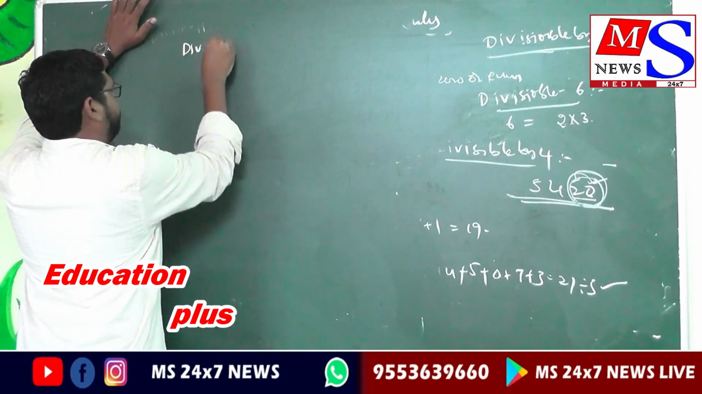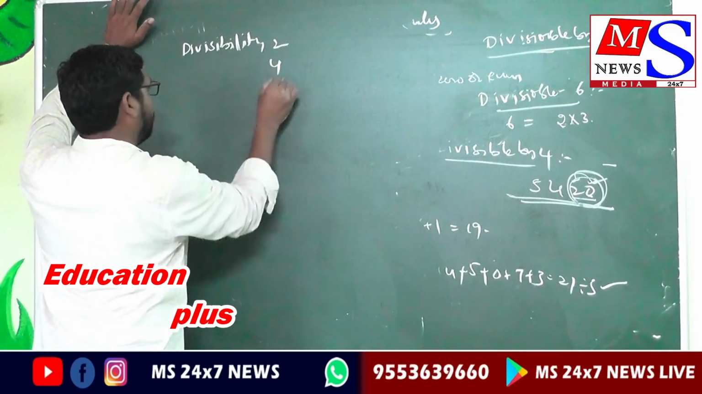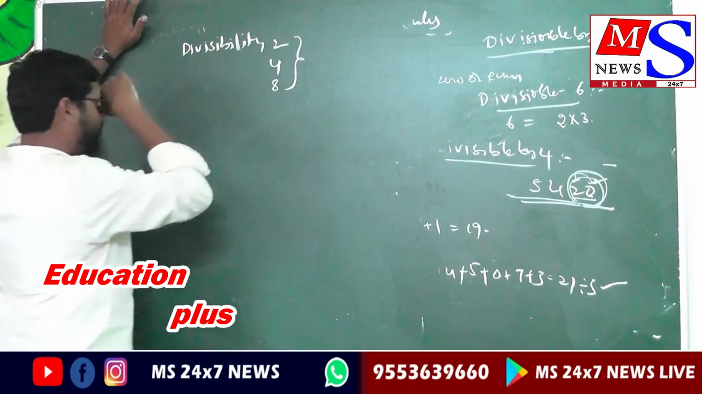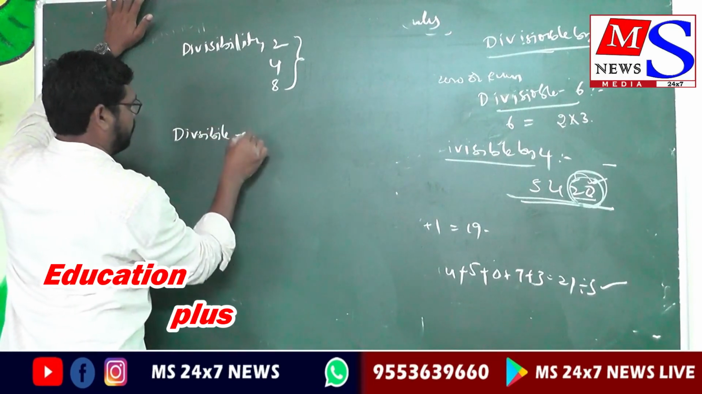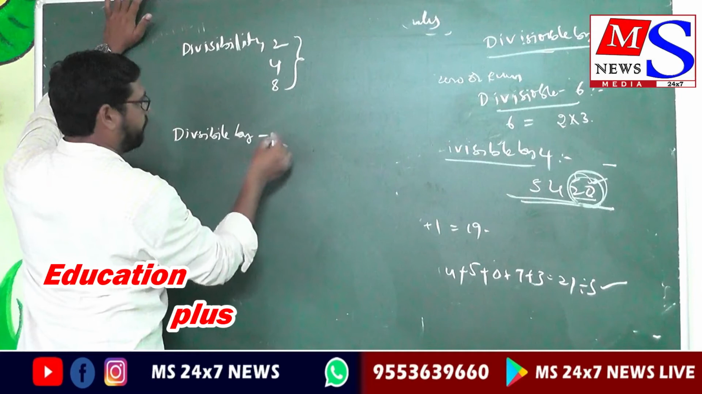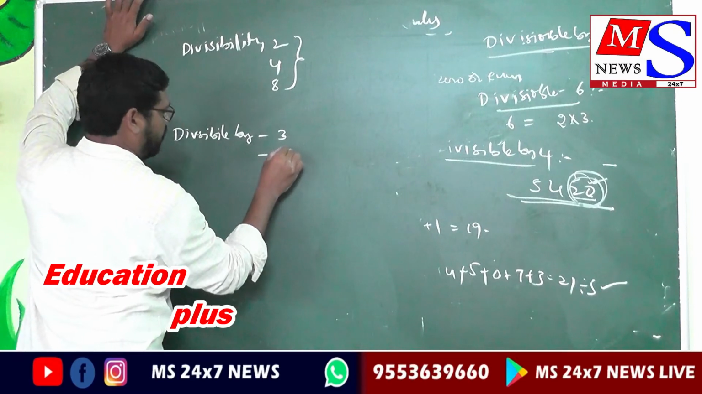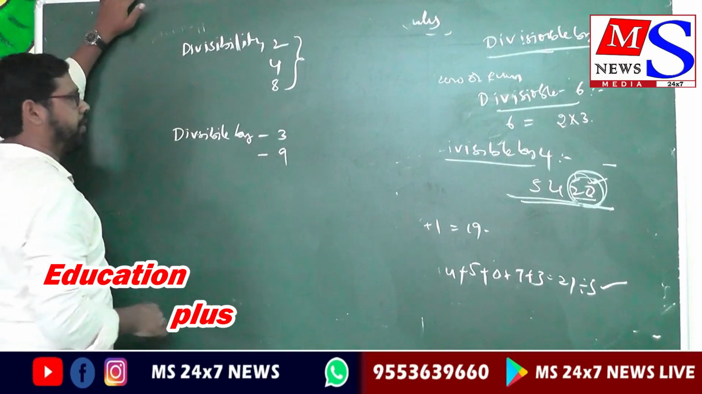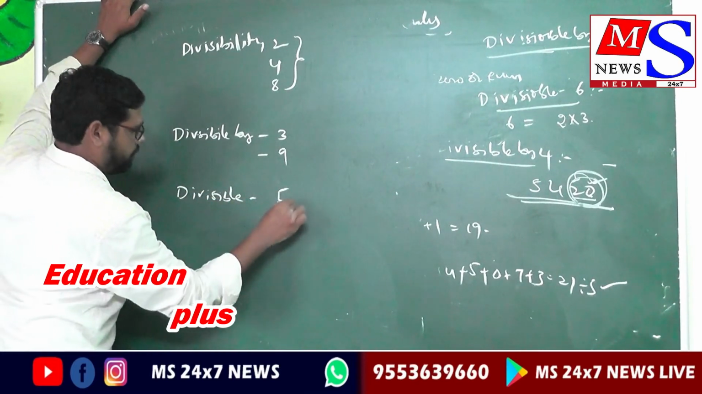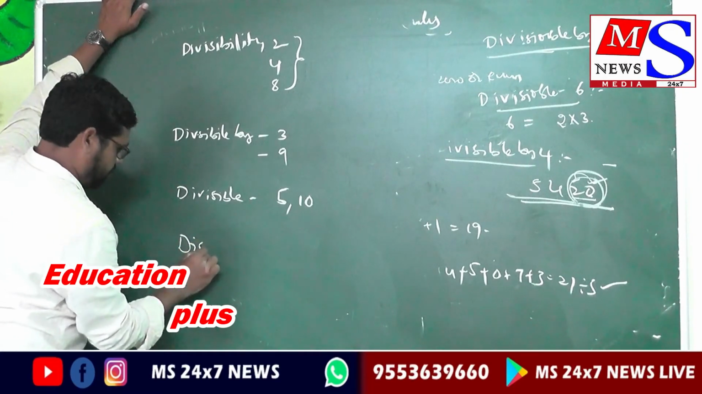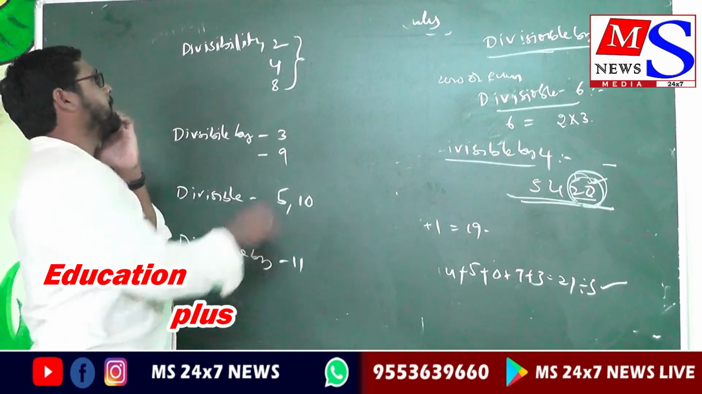Divisibility by 2, 4, 8: these are one category. Divisible by 3, 9: this is one category. Divisible by 5, 10. Divisible by 11. Observe here, the divisibility by 2 condition.